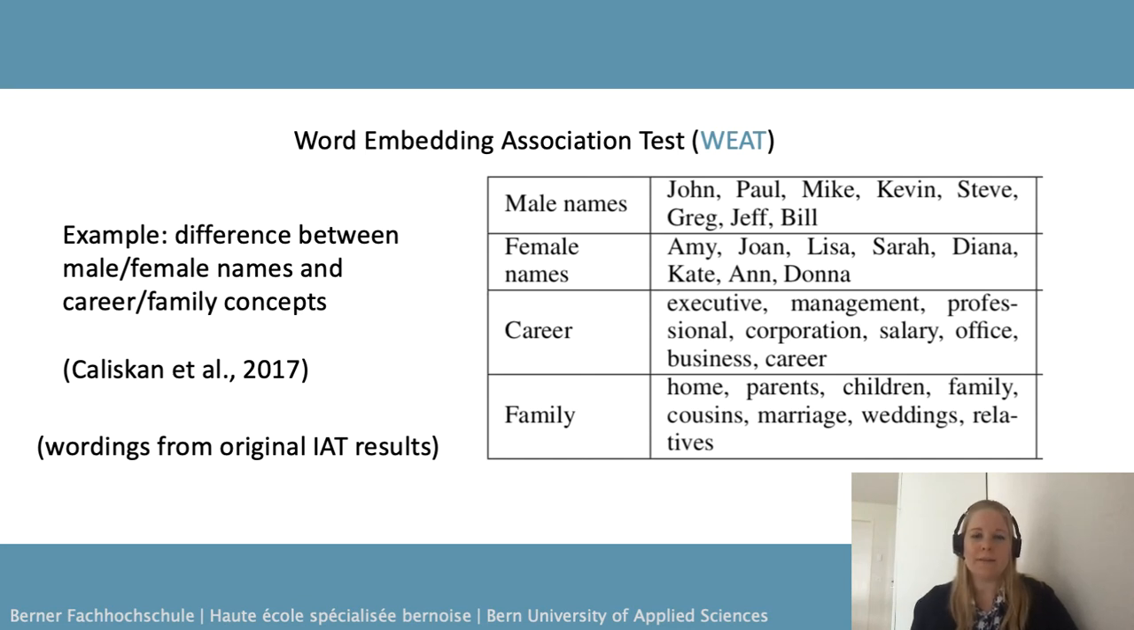For example, such a word embedding association test consists of 4 sets of words. On one side, we have male and female names, and on the other side, for example, in this case, we have career words and family words. So words either related to career or to family. The wording from this WEAT experiment is based on the original wording of an implicit association test.